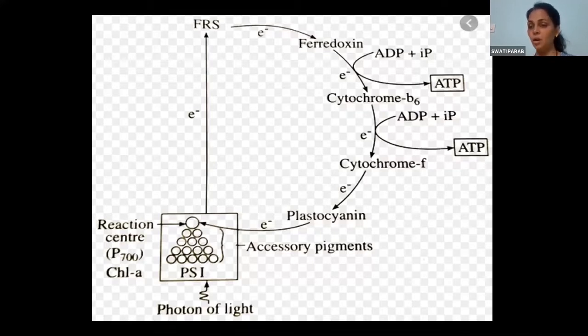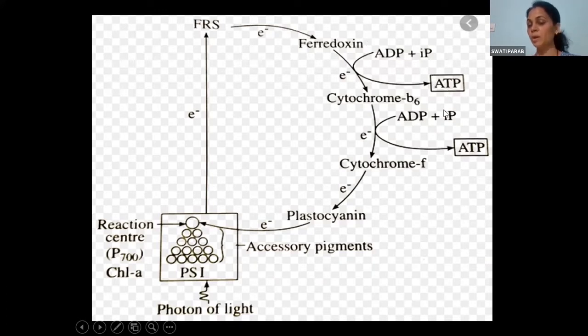We have studied, no? Earlier it is in ground state. When it receives light energy, it becomes excited. And as it gets excited, it emits an electron. That electron will pass on through the electron carriers. All these are electron carriers. FRS, that is ferredoxin reducing substance. Then ferredoxin, B6 cytochrome, F cytochrome, plastocyanin, and back to PS1. And during this transfer, there is formation of 2 ATP molecules.